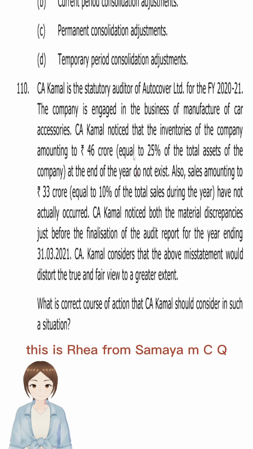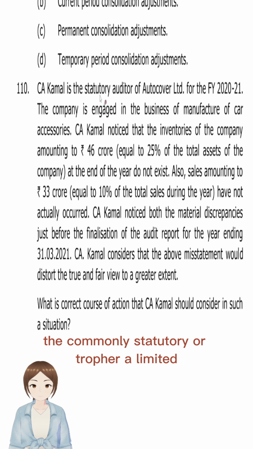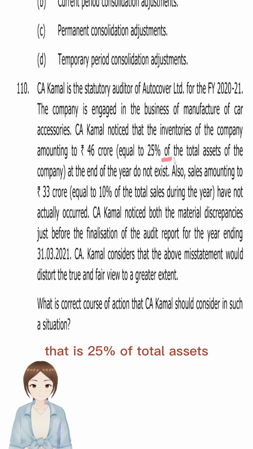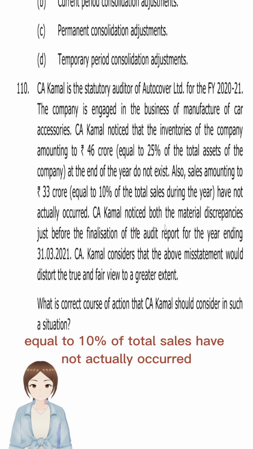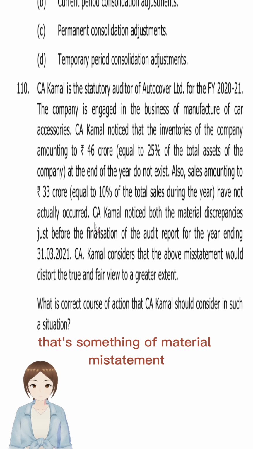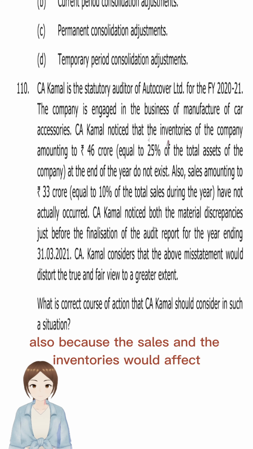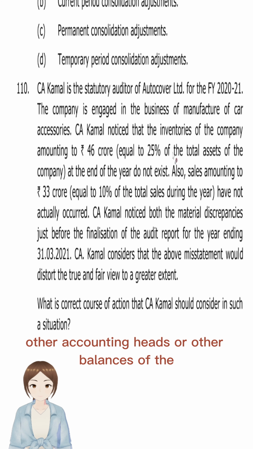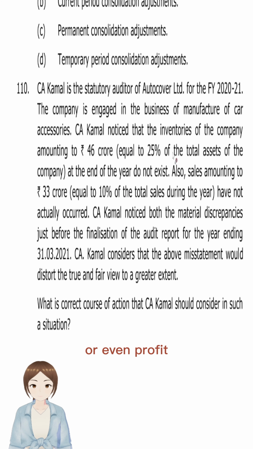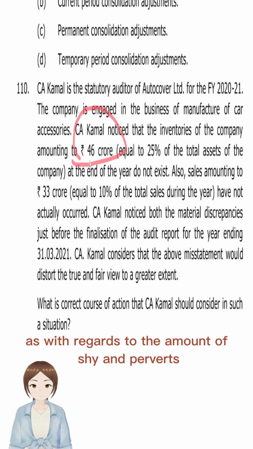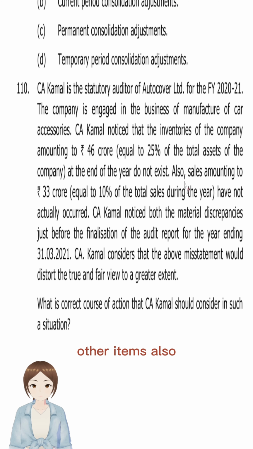This is MCQ 110, CA Final. CA Kamal is the statutory auditor of A Limited, where he noticed that 46 crore, that is 25% of total assets of inventories, do not exist, and sales equal to 10% of total sales have not actually occurred. That is a material misstatement. Both were material misstatements and they were pervasive also, because the sales and the inventories would affect other accounting heads or other balances, or even profit, all the things with regard to the financial statements. So it is material as the amount is high, and pervasive as it affects other items also.